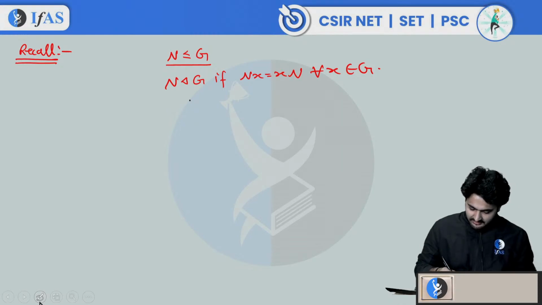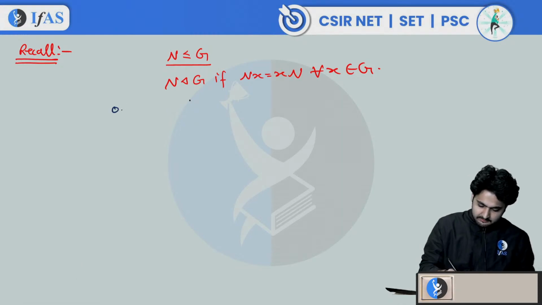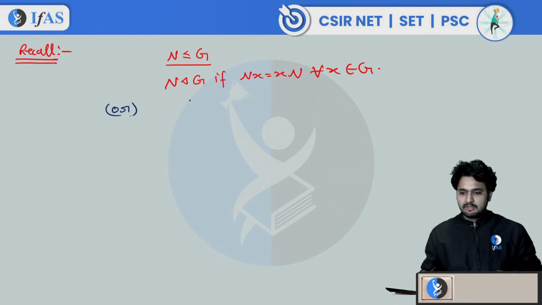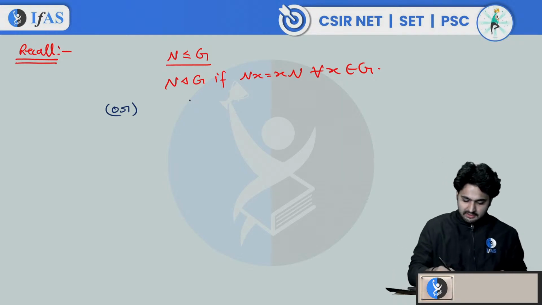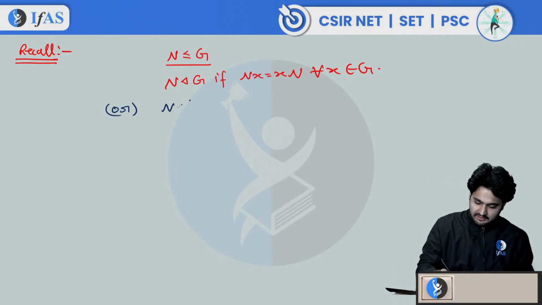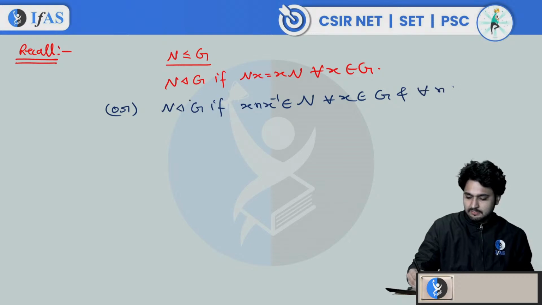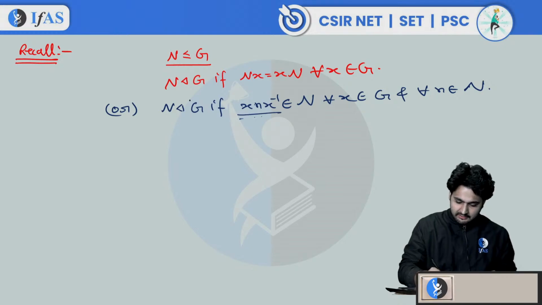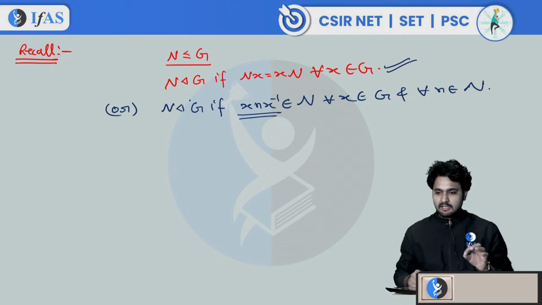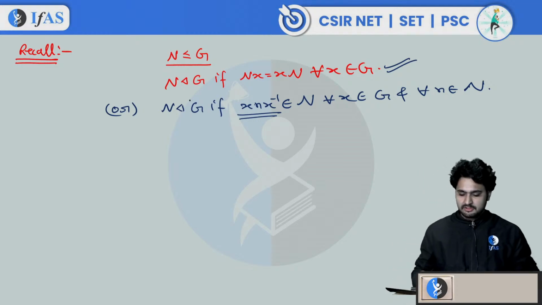And to verify this, we came to a simple way to verify whether a subgroup is normal or not, and that test was: you can say that N is a normal subgroup of G if x n x inverse belongs to N for all x belongs to G and for all n belongs to N. If we can verify this, it means that we are saying this, right? So this was the simple test to verify whether a subgroup is normal or not.